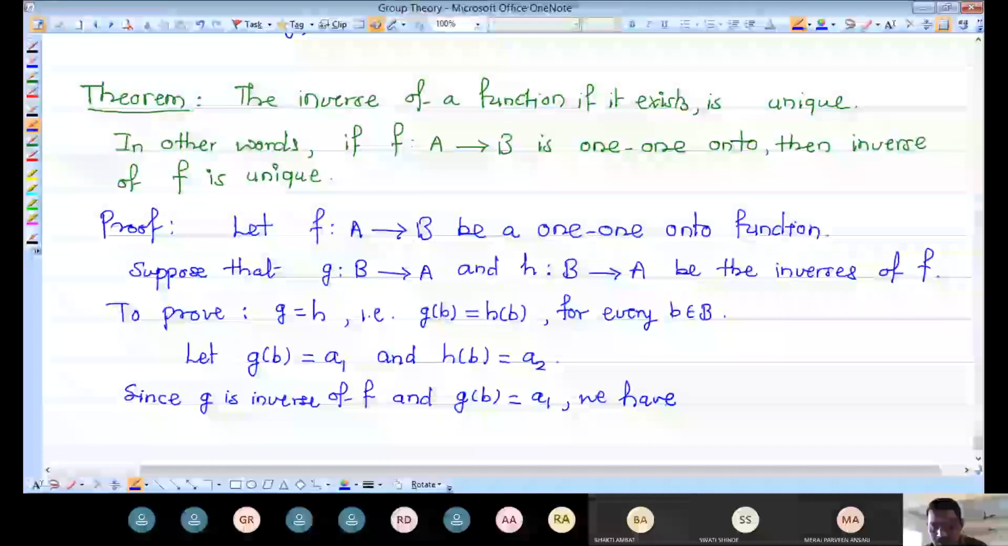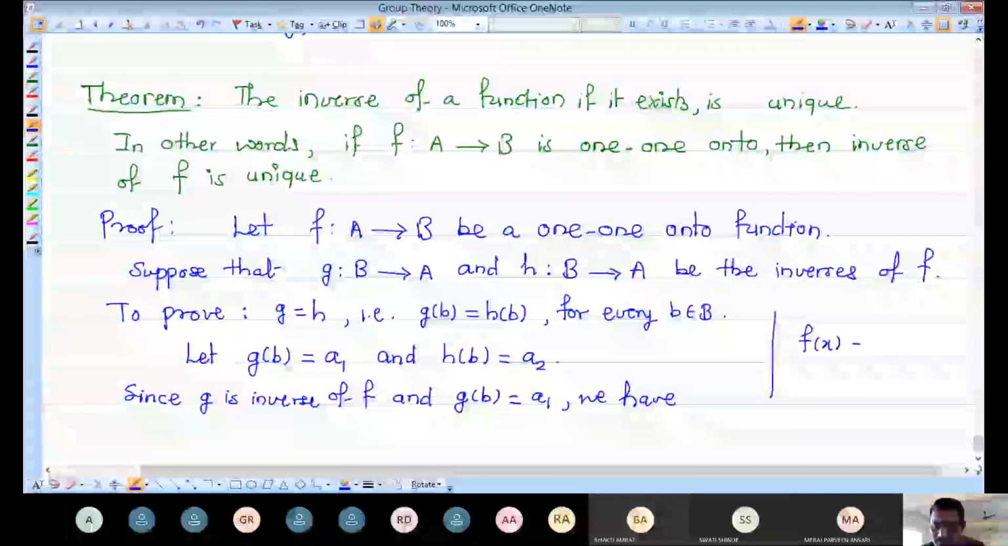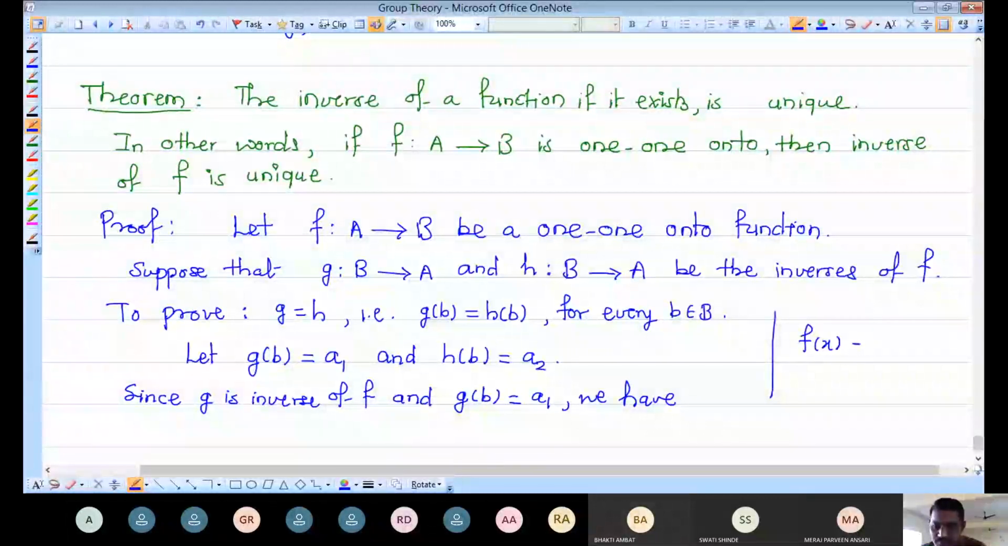Let us define it like this: f of x is nothing but y. Then what is f inverse of y? It is x. But in this case, we are assuming this f inverse as g. That means instead of f inverse, I am writing g here. So g of y is equal to x.